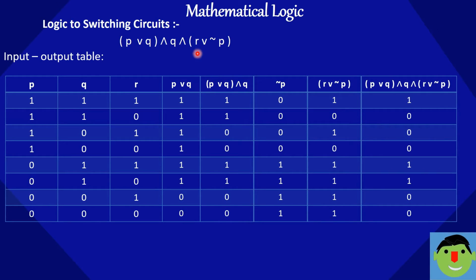So for the whole expression, this and this means both switches should be on, then only the lamp will glow. So both should be 1 in these places, and all others are 0. So this is the solution of the given switching circuit.